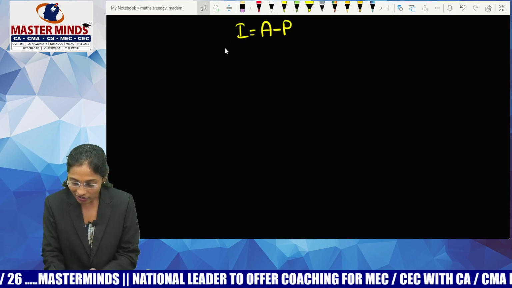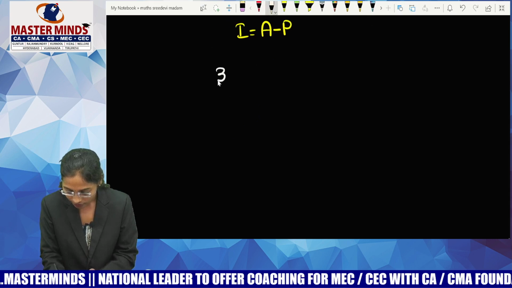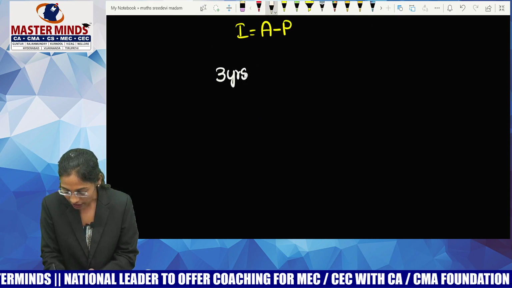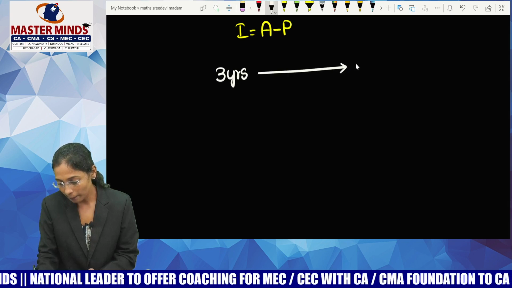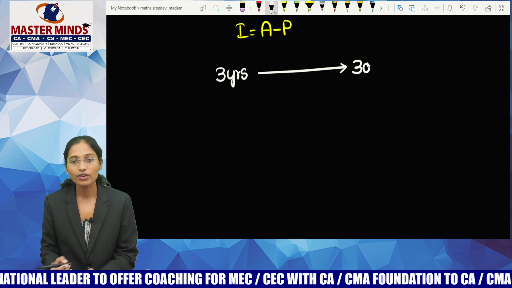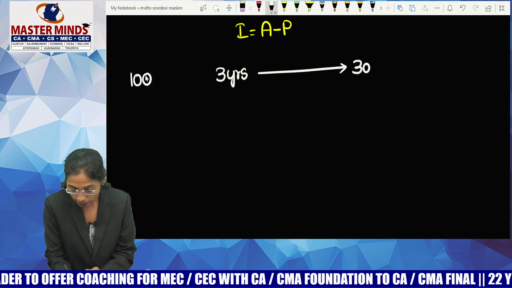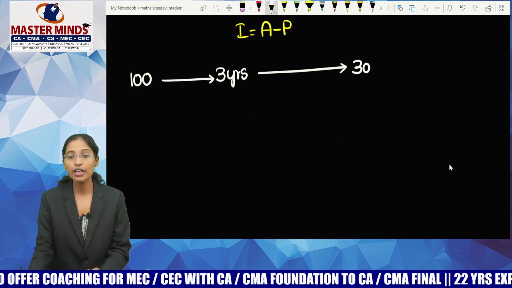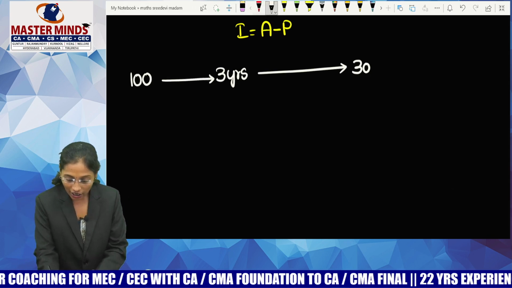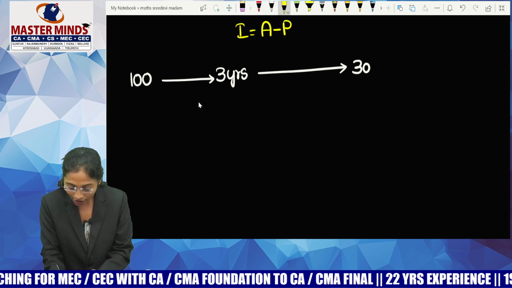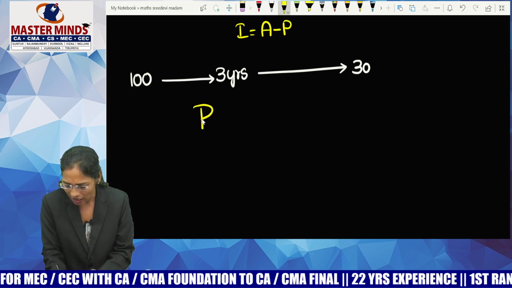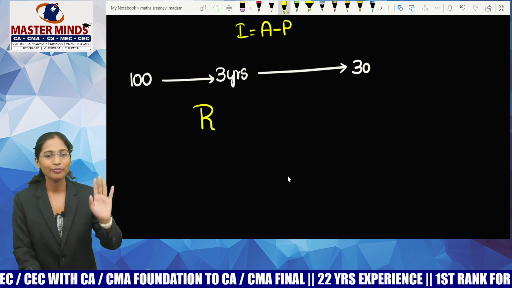Guys, now let me tell you another important concept here. For a 3 years period, how much extra money was paid? 30 rupees. On how much? 100 rupees. On 100 rupees, for a 3 years period, he paid 30 rupees. Now, let me talk about a very important word called R. People will write R means rate.